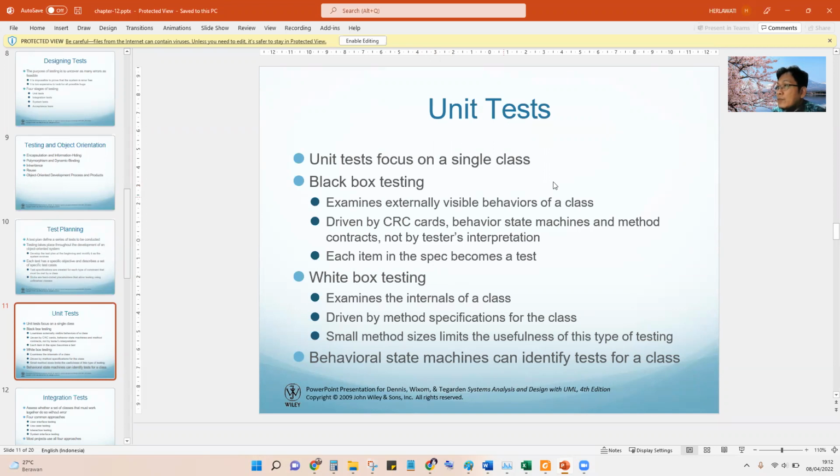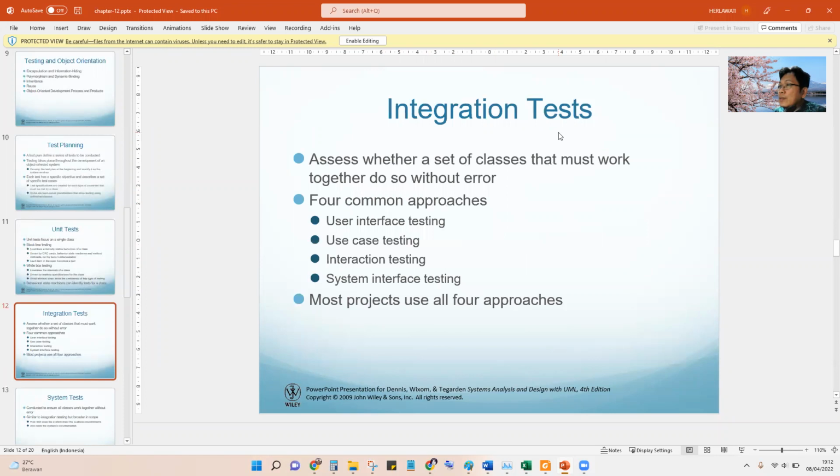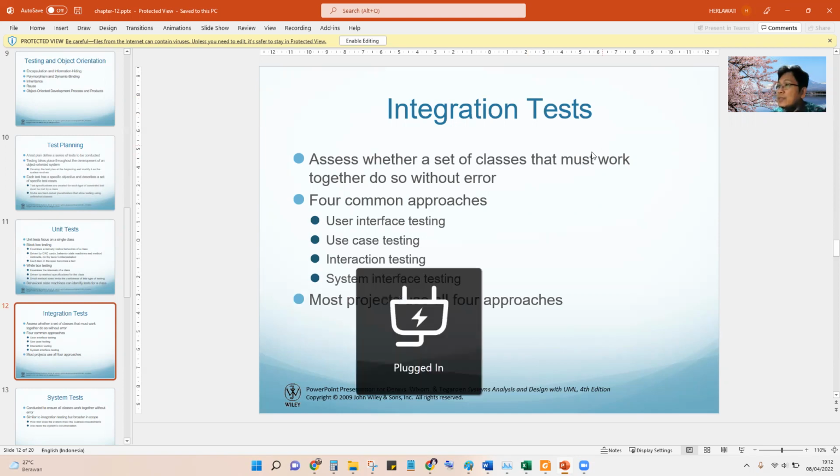If there is an if-then, for black box testing you also have to understand the requirement. And then we continue to integration test. This is the continuation from the unit test.